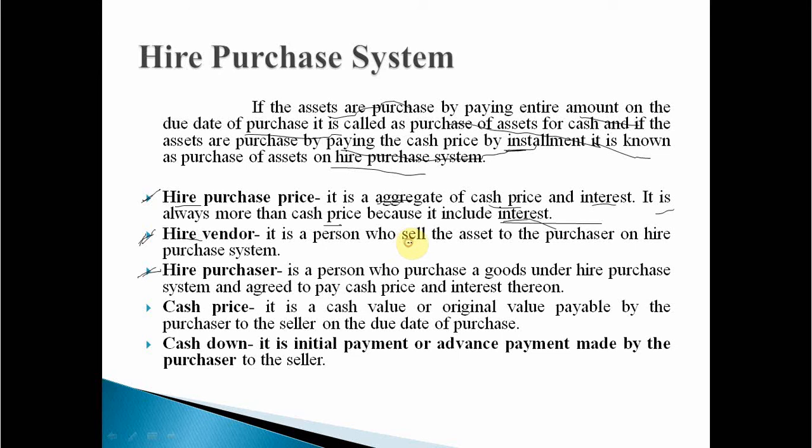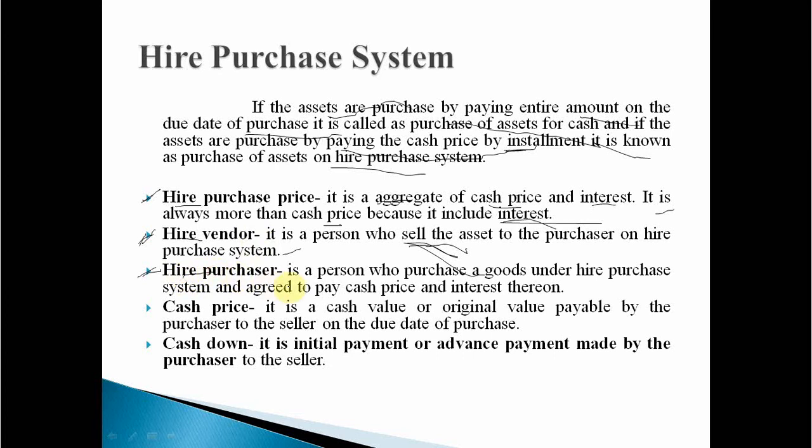Hire vendor is a person who sells the assets to the purchaser on hire purchase system. Clear? There are two types of systems, hire purchase system and installment system. We will be discussing the difference between them later on. So who is the hire vendor? Hire vendor is a person who sells the assets to the purchaser on hire purchase system. Clear? In short, the vendor is a seller.